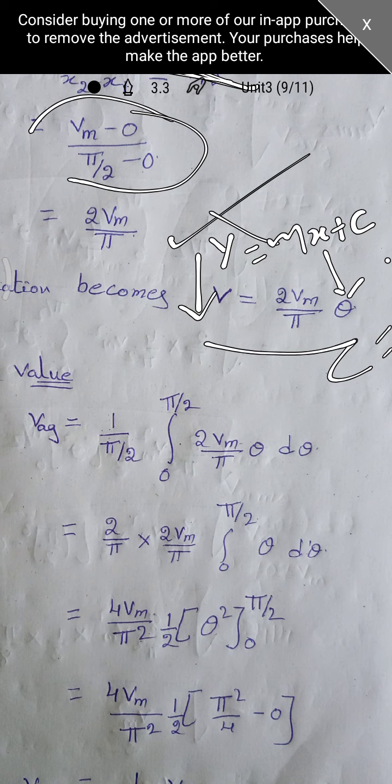Now we are using this waveform to find out the average value. How can we find out this average value?